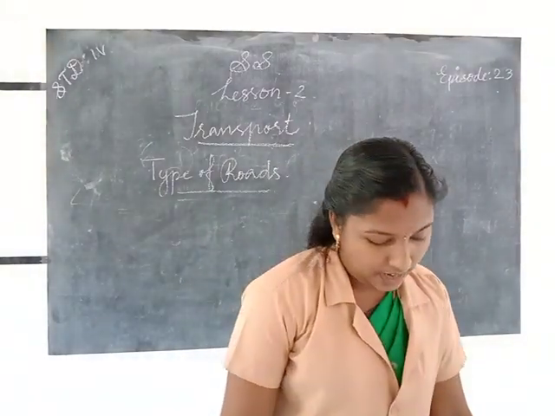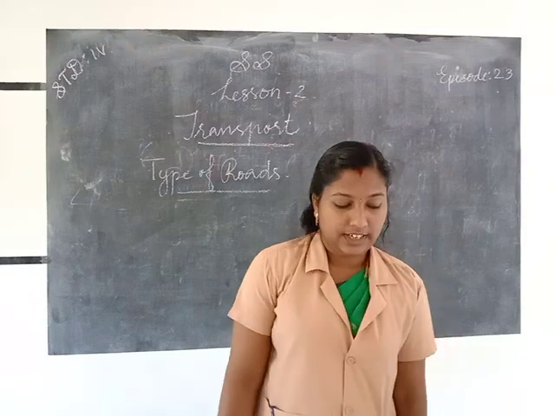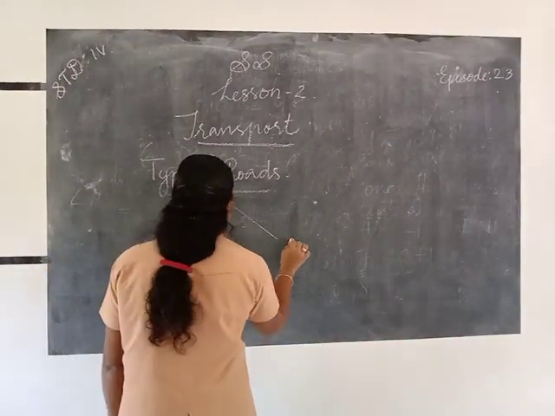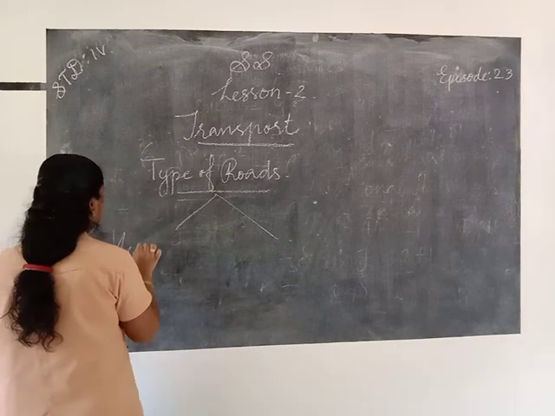Okay. The types of roads: there are two types, metalled and unmetalled.